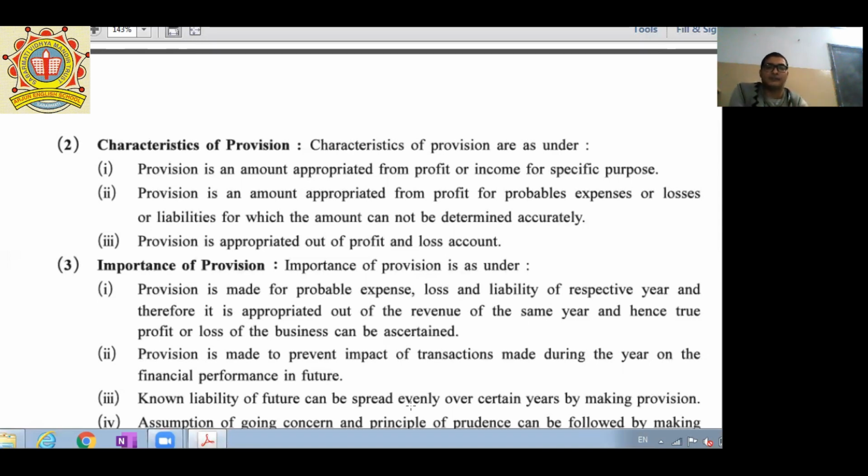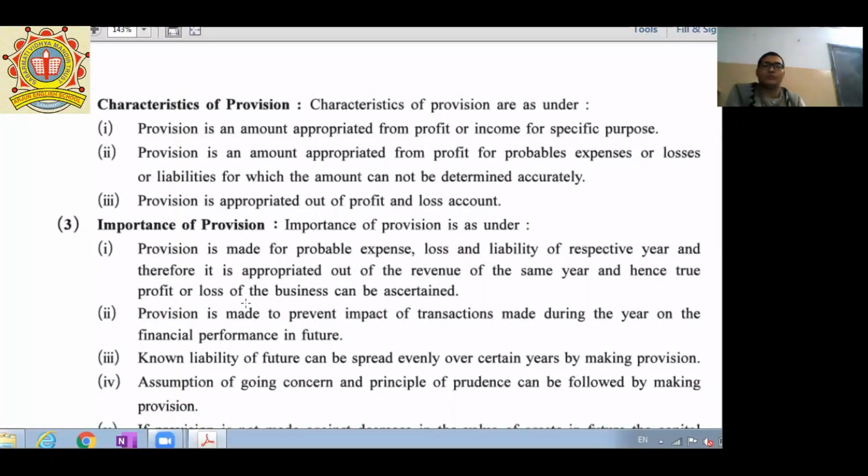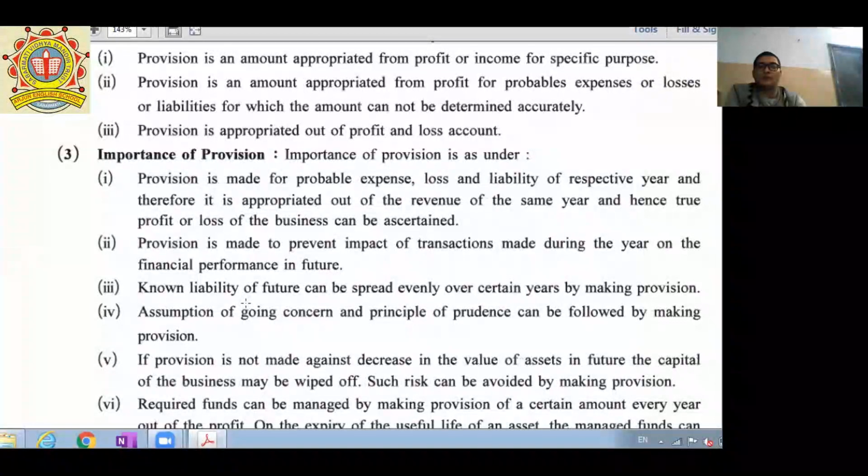So here this is the first one, that is provision is made for probable expense, loss and liabilities of respective years. Second one, provision is made to prevent impact of transactions made during the year on the financial performance in future. Third one, known liability of future can be spread evenly over certain years by making provisions. Fourth one, assumptions of going concern and principle of prudence can be followed by making provisions.